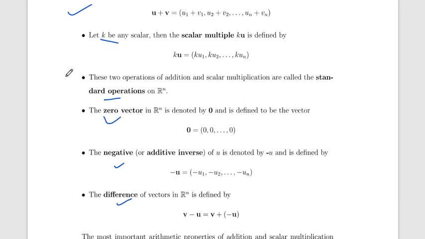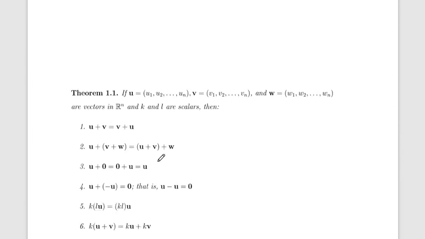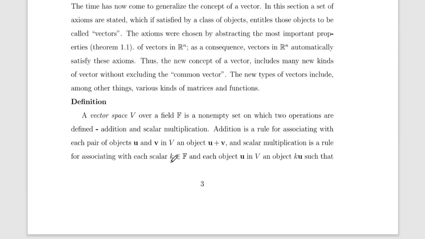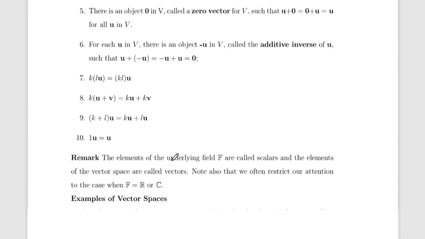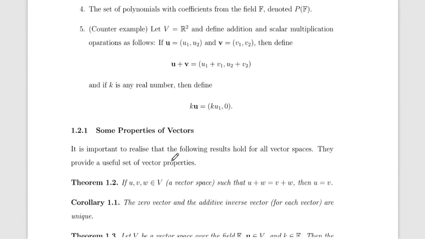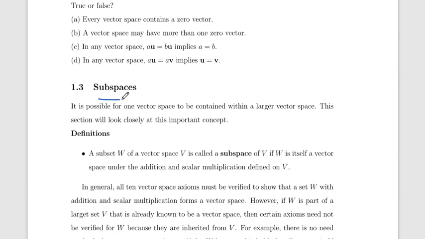This is a vector space, and they have to follow these conditions. But now, what is a subspace? How do we calculate a subspace?